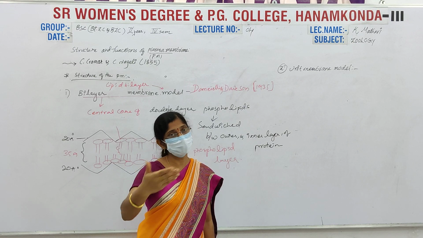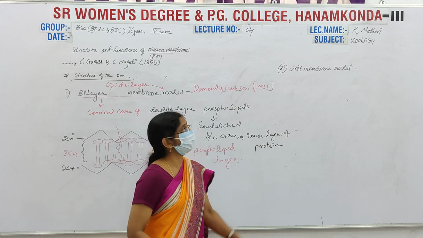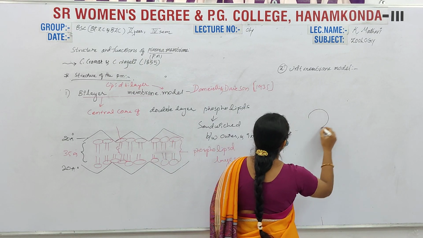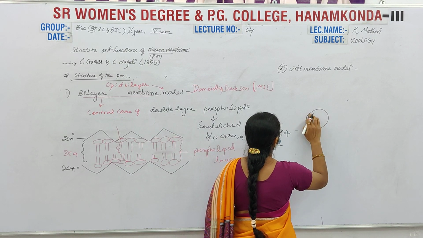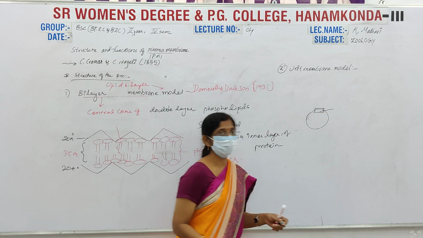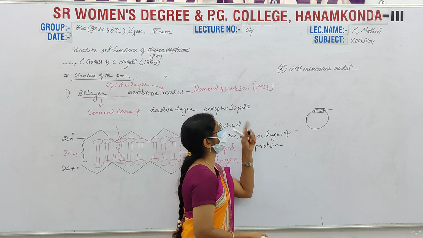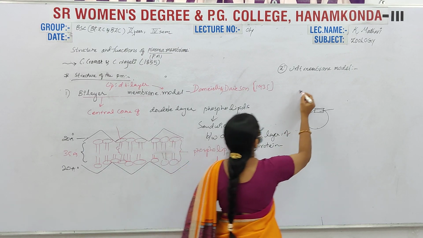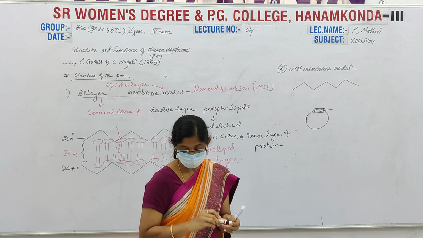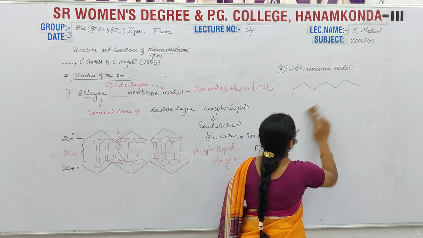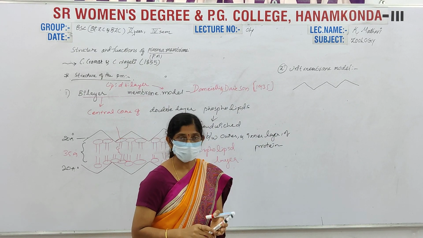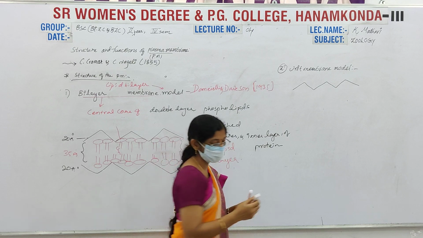They look like this when we give a section cutting of the plasma membrane. For example, this is a cell, and we cut a piece from this side. When we examine these layers under the microscope, we observe three layers. Here is the simple structure. What is the main difference between this and the earlier one?